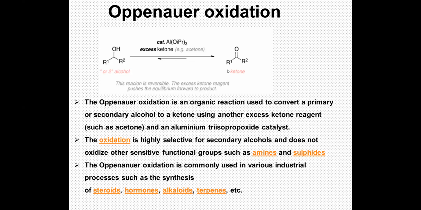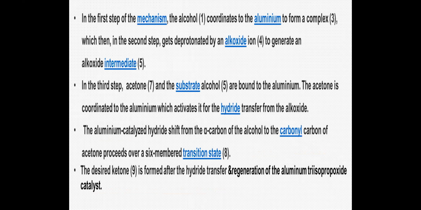So if you want to specifically oxidize your hydroxyl group to your corresponding aldehyde or ketone, you use Oppenauer's oxidation, which is highly selective for this particular function. So it converts your alcohol to your corresponding aldehyde or ketone. Okay, so this is the basic reaction. So now let's go for the mechanism.